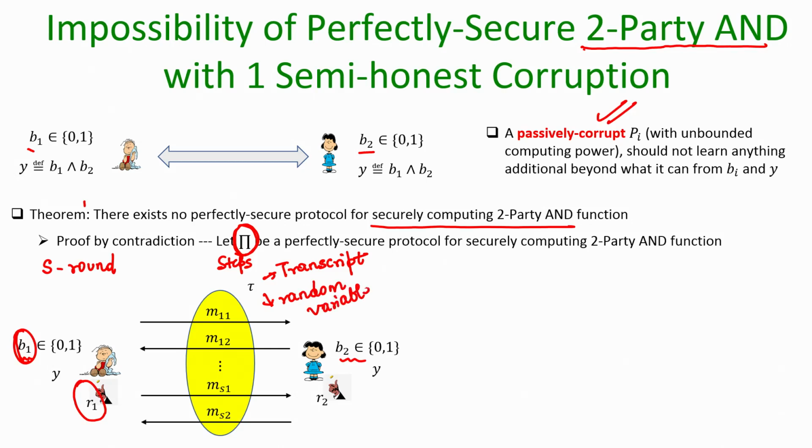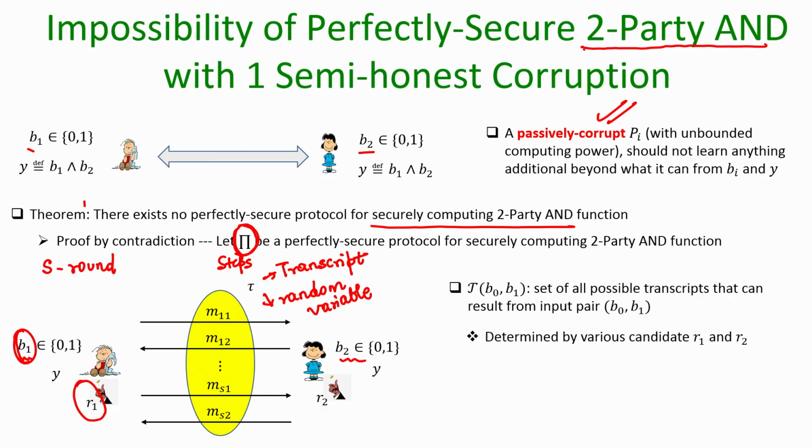Why is it a random variable? Because even if the same two parties execute the protocol pi with the same values of B1 and B2, depending upon what exactly the random coins are which the parties use during the run time of the protocol, that will determine the messages M11, M12, MS1, MS2. That is why these messages are not going to take fixed values; they are going to take different values with different probability, which depends upon the value of the internal randomness. So, that is why this transcript tau is a random variable.